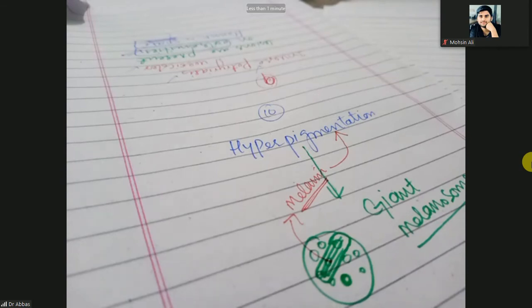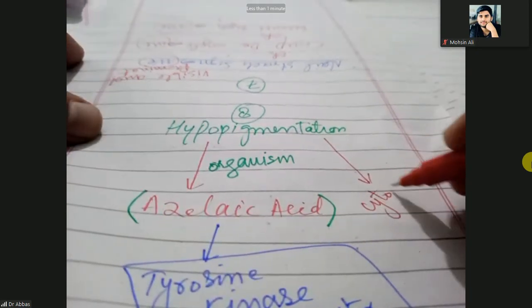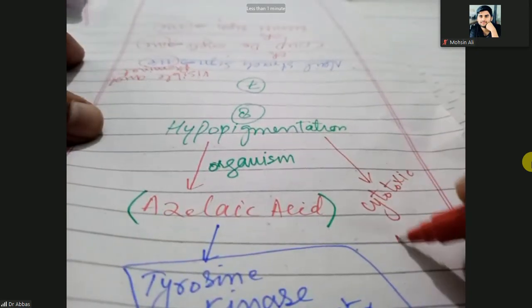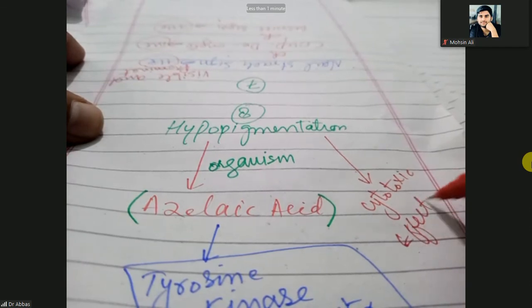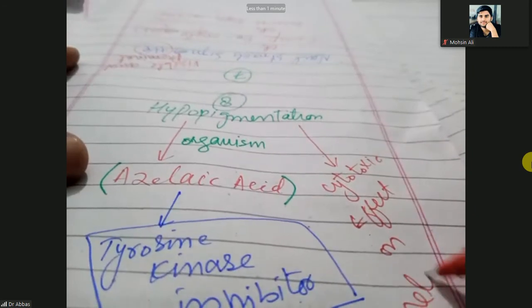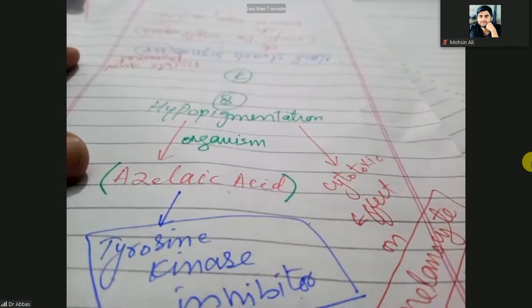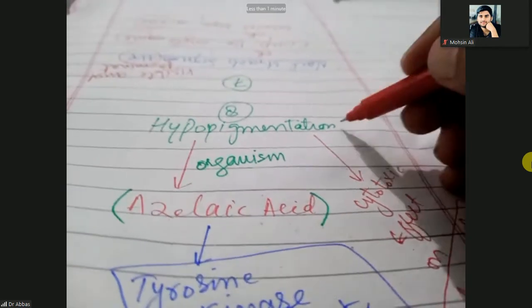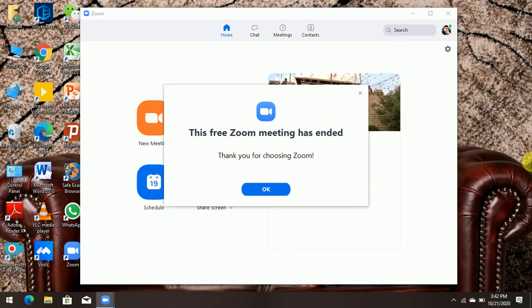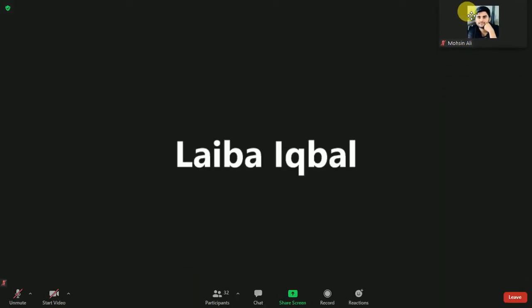But if you study some books, the cause of the hypopigmentation along with the azelaic acid is the cytotoxic effect on the melanocyte. What is the cause of the hypopigmentation?